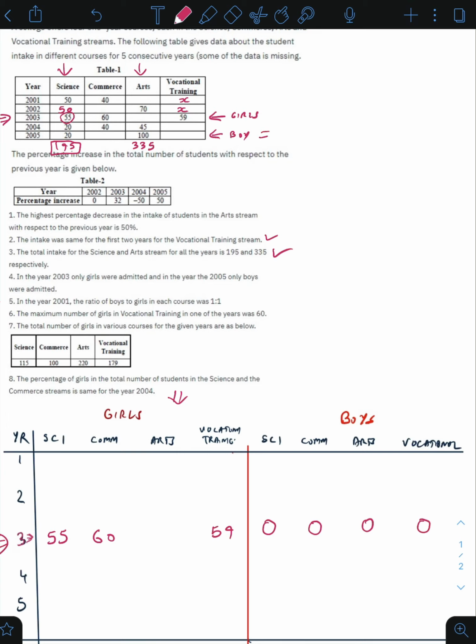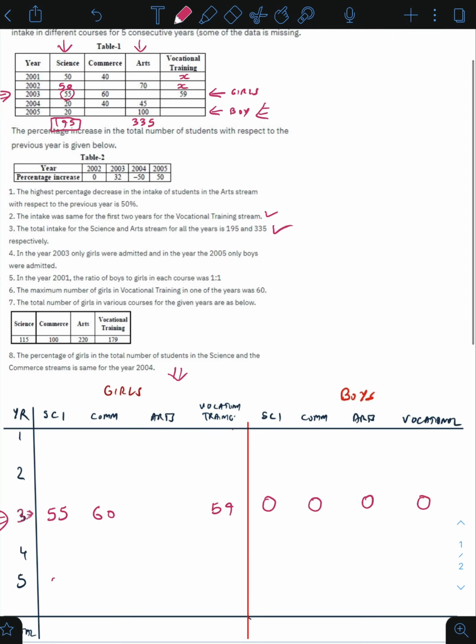Similarly for 2005 only boys took admission, so girls table will have 0 values throughout the row and boys will have 20 for science and 100 for arts.